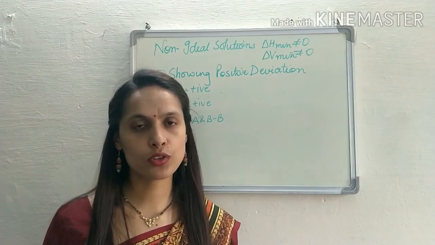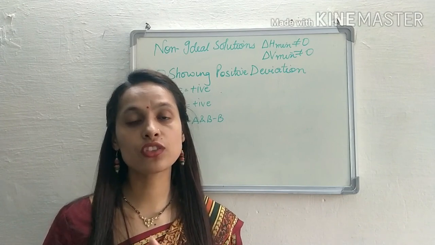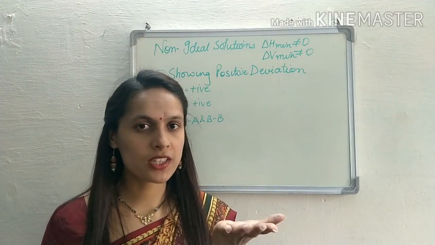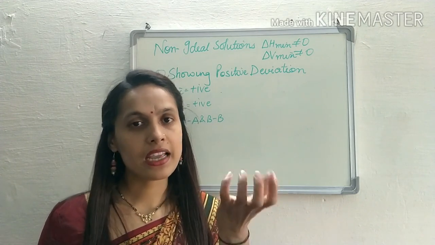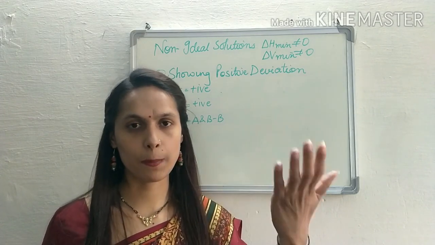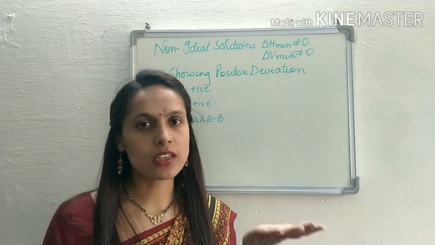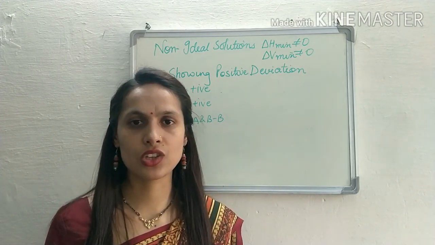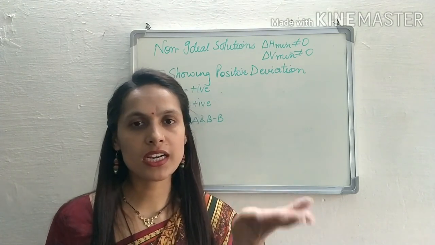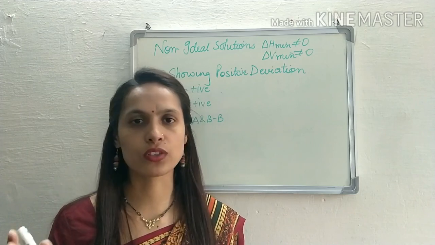Because the intermolecular force of attraction is weak, they have a strong tendency to form vapors, as a result of which vapor pressure increases suddenly. And if the vapor pressure increases, their boiling point decreases, because vapor pressure and boiling point are inversely related to each other. If a substance is highly volatile in nature, its boiling point is very low, because at very low temperature it acquires that vapor pressure which is nearly equal to the atmospheric pressure.